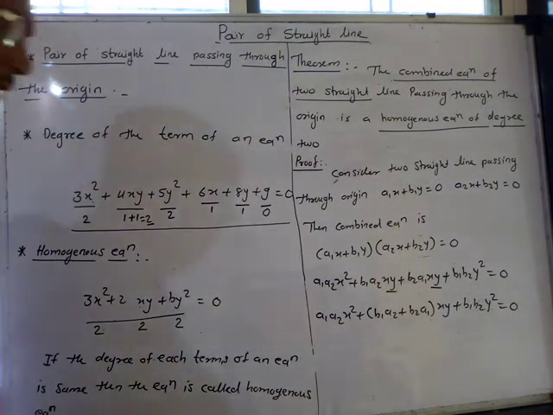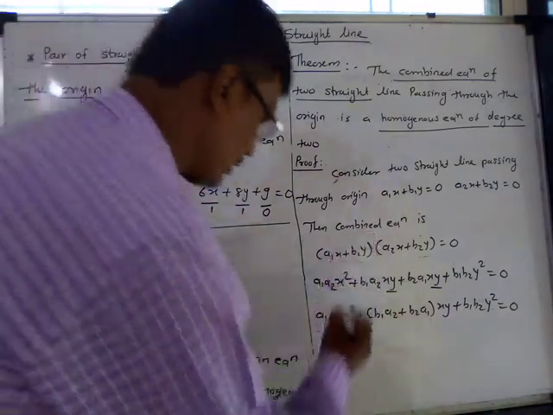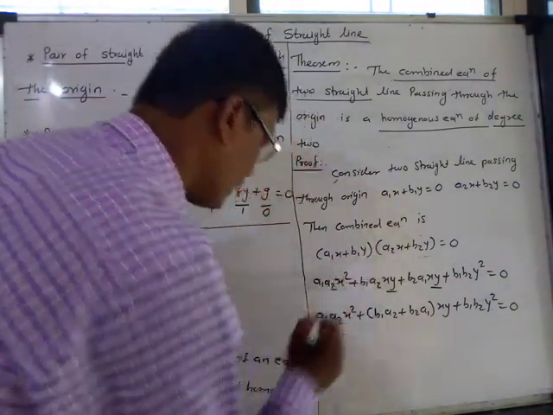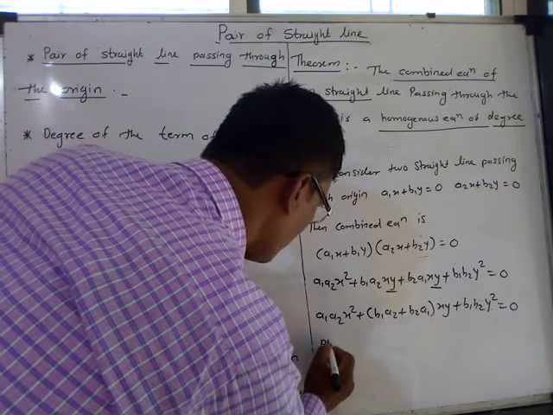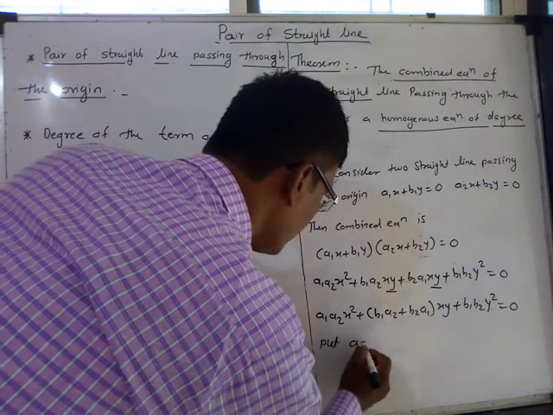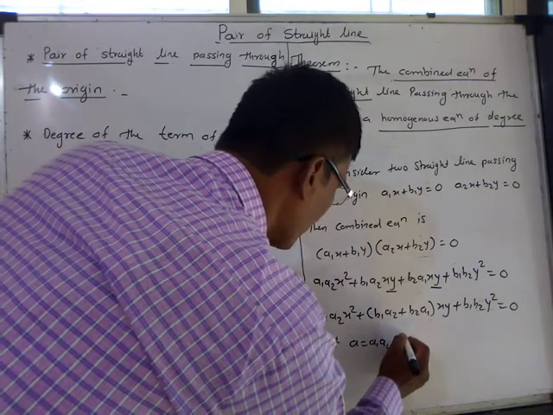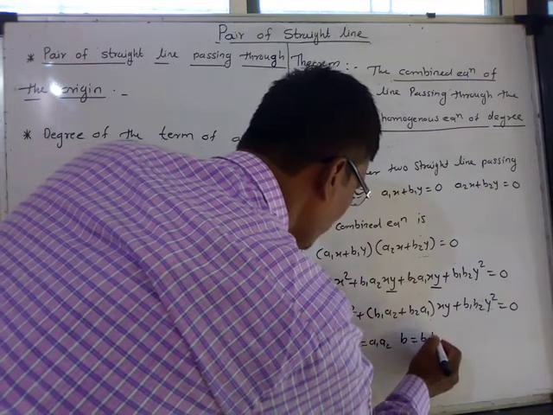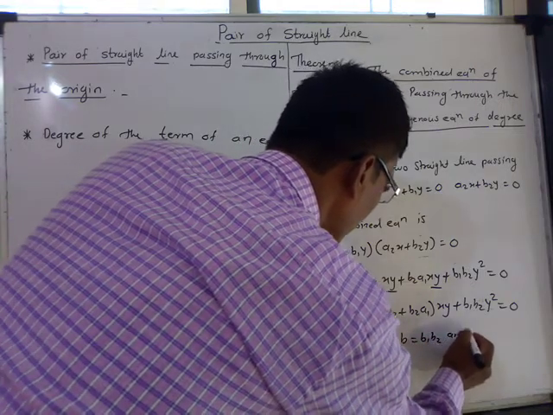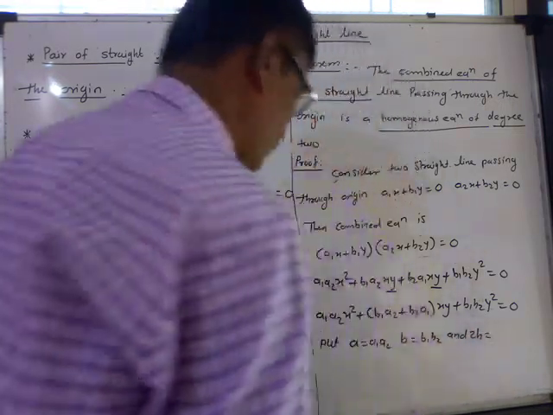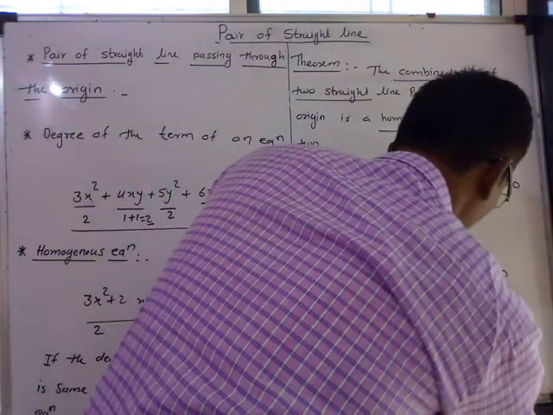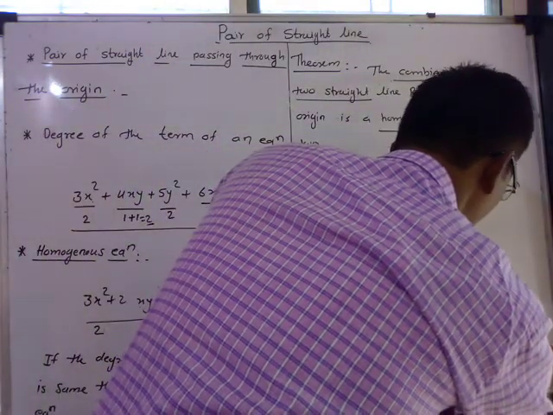So consider some substitution. Put a is equal to a1 a2, b is equal to b1 b2 and 2h is equal to b1 a2 plus b2 a1.